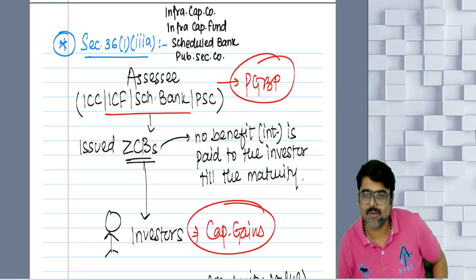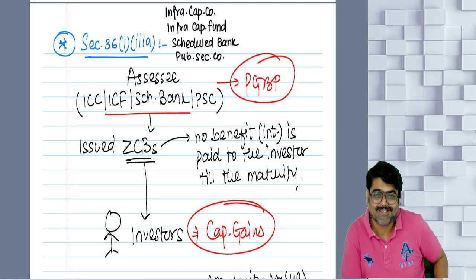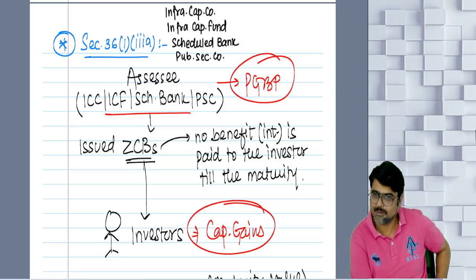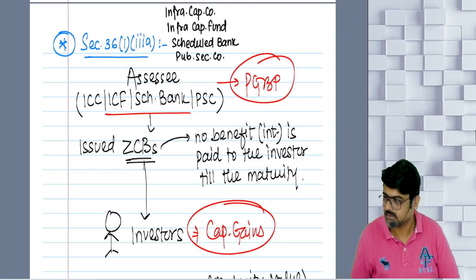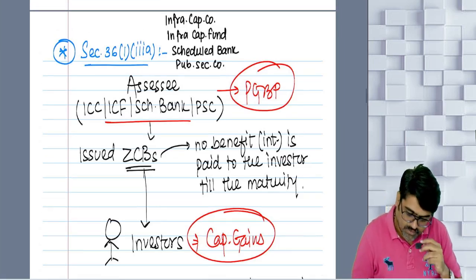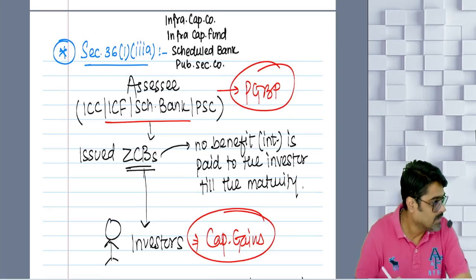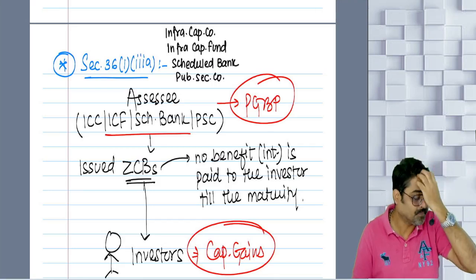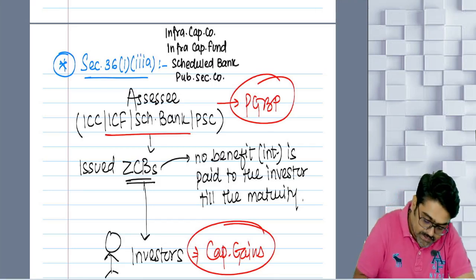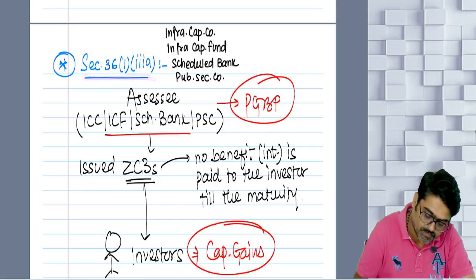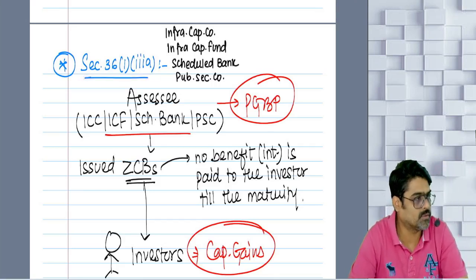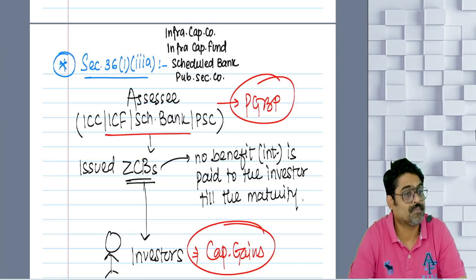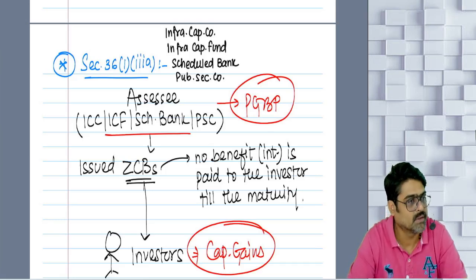Then after 35 DDA, what did I teach? 36. 36 also, no? Good. So now we are in 36.1 3A. See, this clause talks about deduction for discount on zero coupon bonds. So even the discount which is given on the zero coupon bond is considered as expense. Even that is allowed as a deduction.